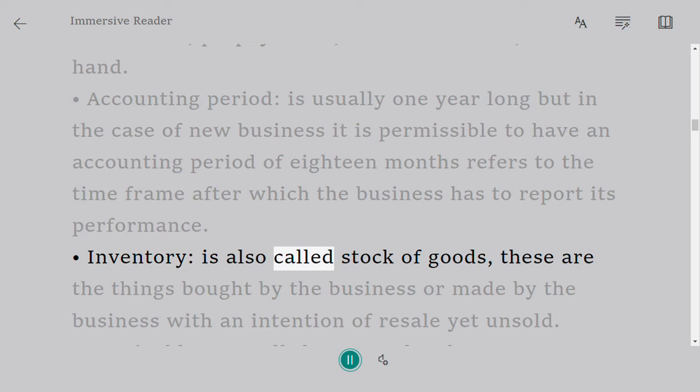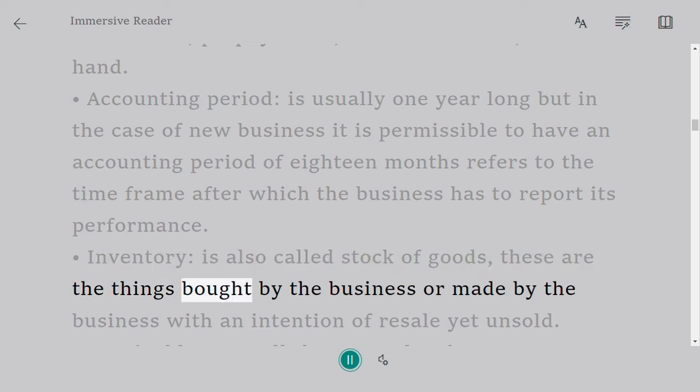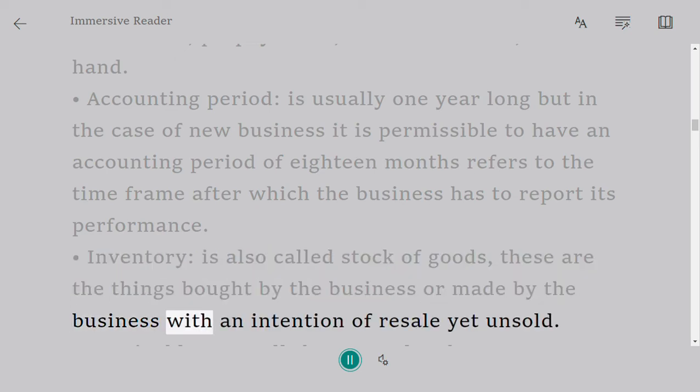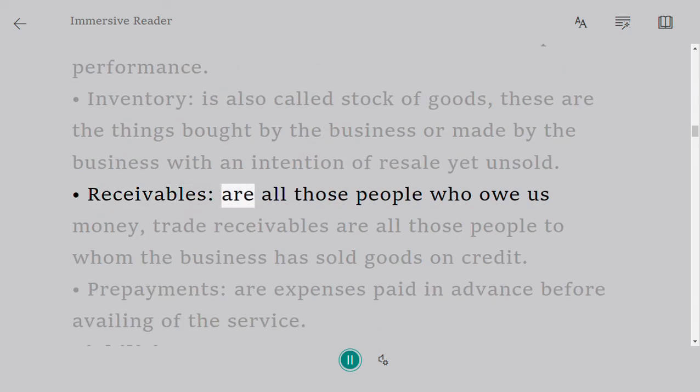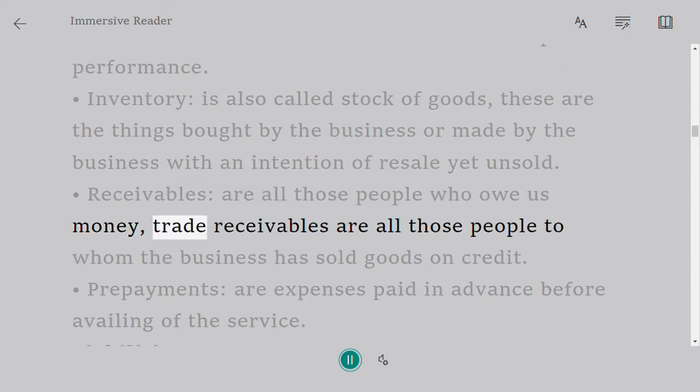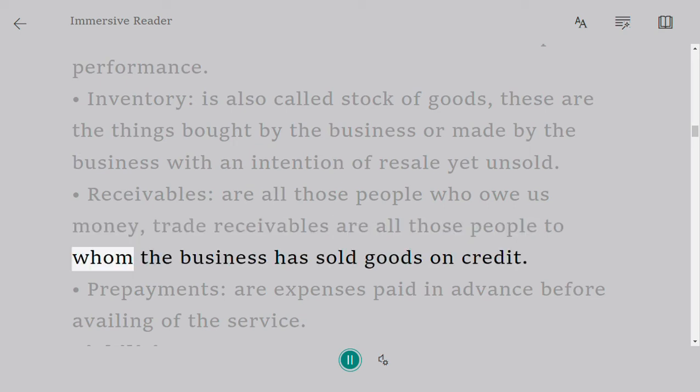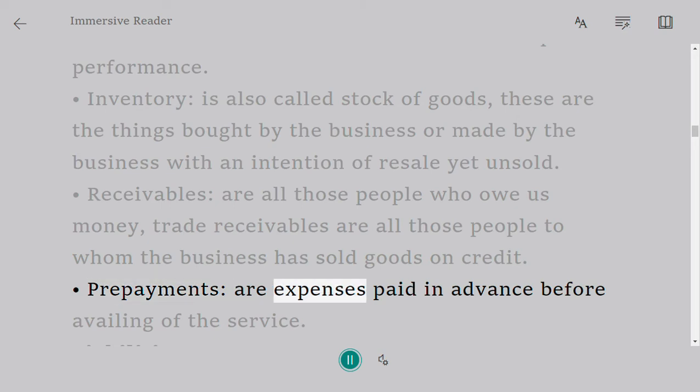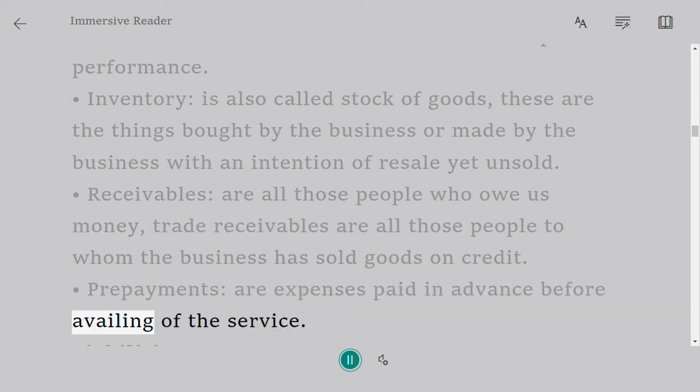Inventory is also called stock of goods. These are the things bought by the business or made by the business with an intention of resale yet unsold. Receivables are all those people who owe us money. Trade receivables are all those people to whom the business has sold goods on credit. Prepayments are expenses paid in advance before availing of the service.